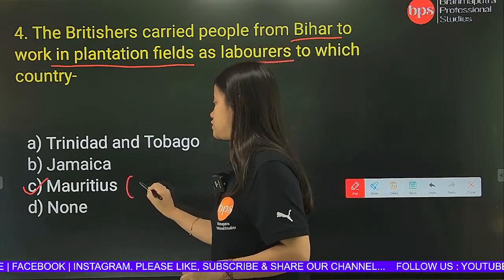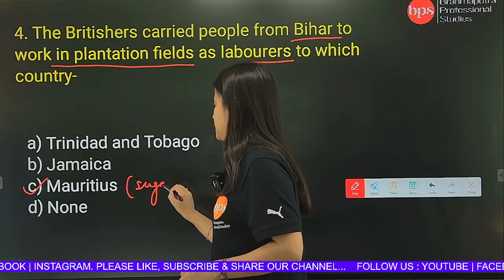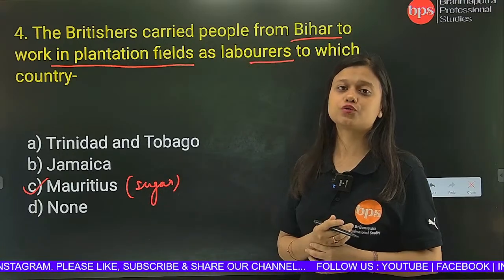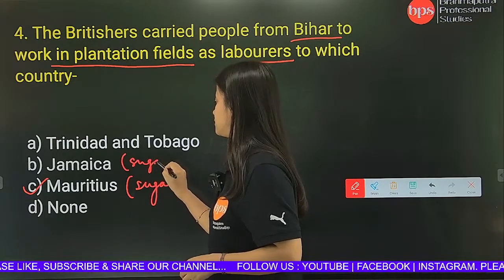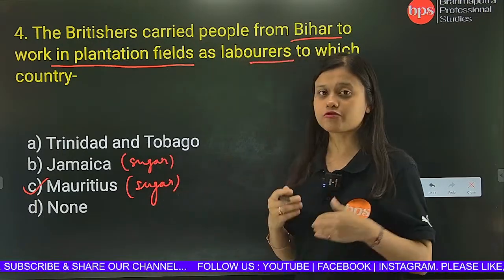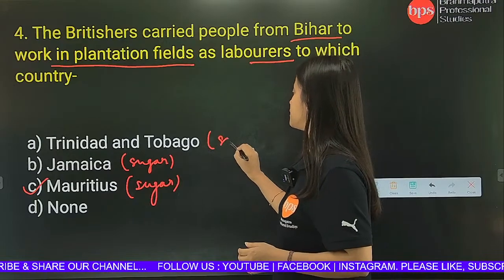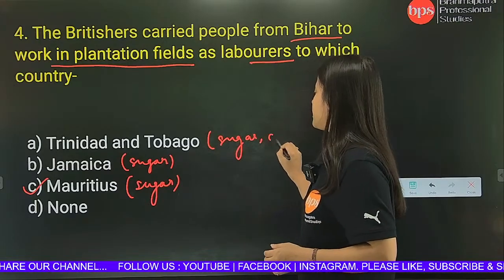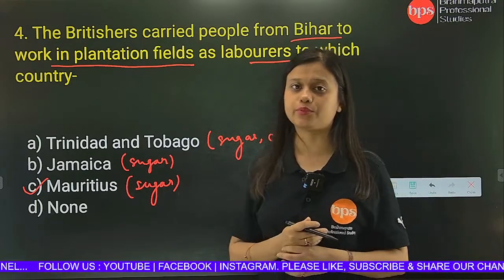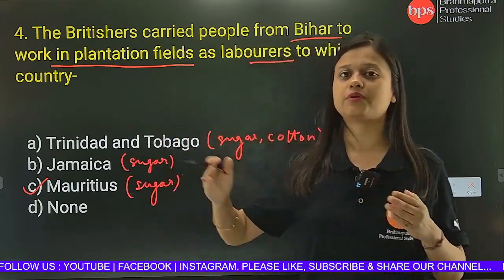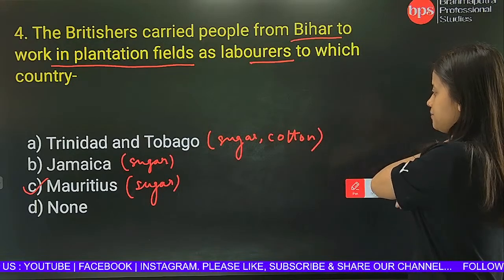In Mauritius, there is sugar plantation. In Jamaica also you will get sugar. In Trinidad and Tobago you will get sugar and cotton. So to work in all these cash crops, the Britishers took laborers to and fro from different countries.